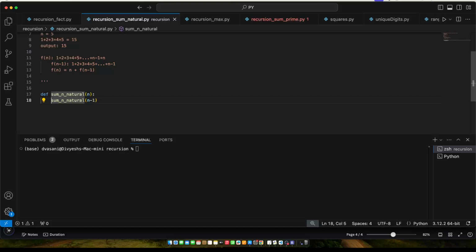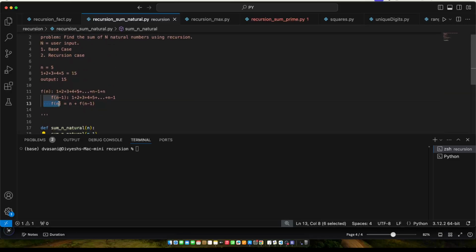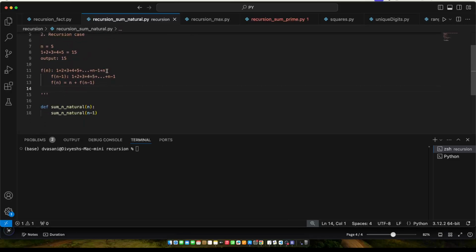Now what you need to do is, to solve the main problem, right? Imagine, ultimately you want to solve this guy, so you have to add n. So far you did the sum till n minus 1 terms, right? But then you did not add the nth term. Now the nth term is nothing but this n, right? So you simply need to add n to this working solution. Imagine this is already working, right? That's what I mentioned.